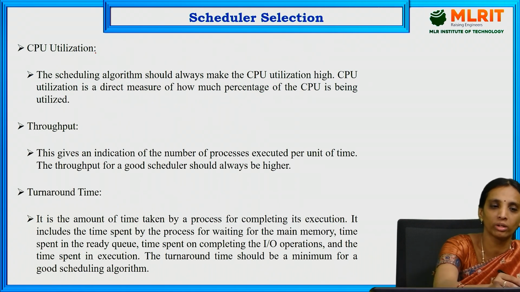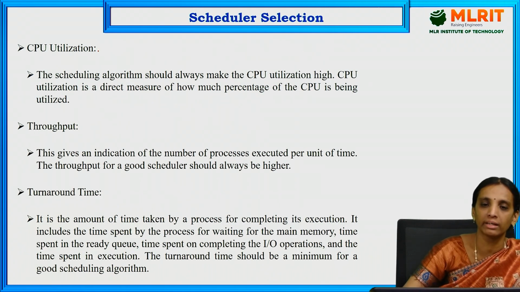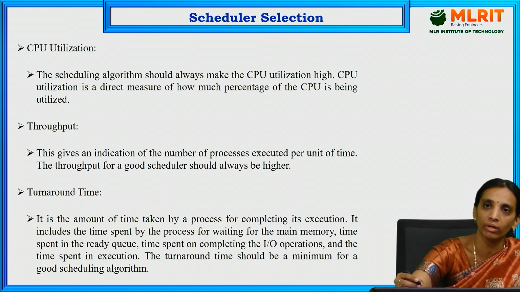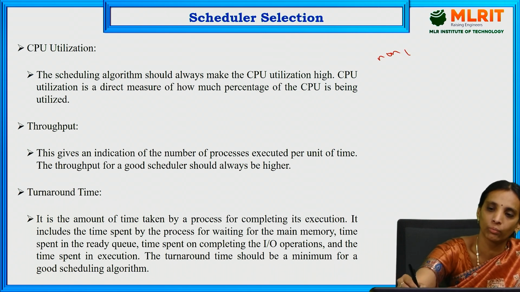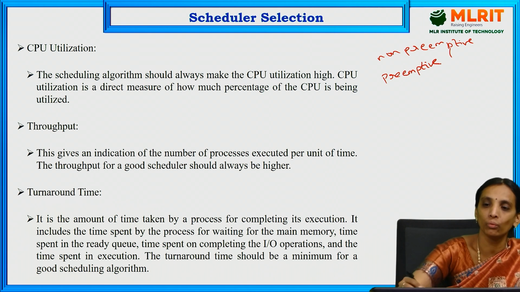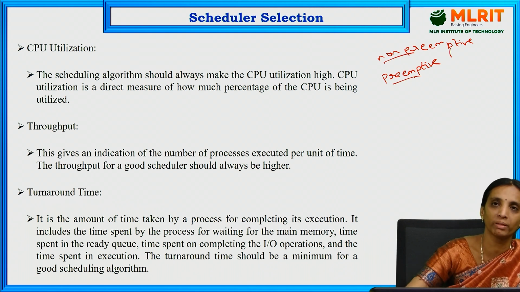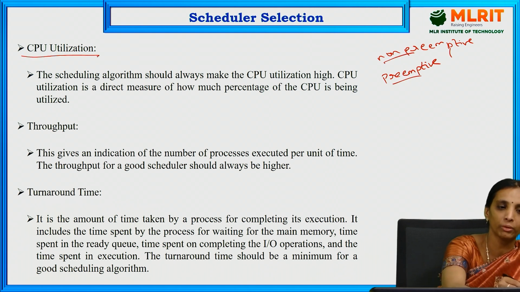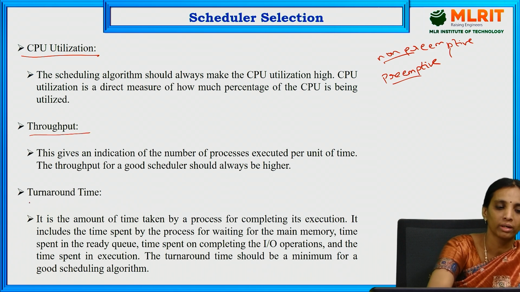So next, scheduler selection. How can we select which one should be used by our OS? Here we have two types, which are non-preemptive and preemptive. So in these two methods, which one should be selected? It is based on the CPU utilization, throughput, and turnaround time.